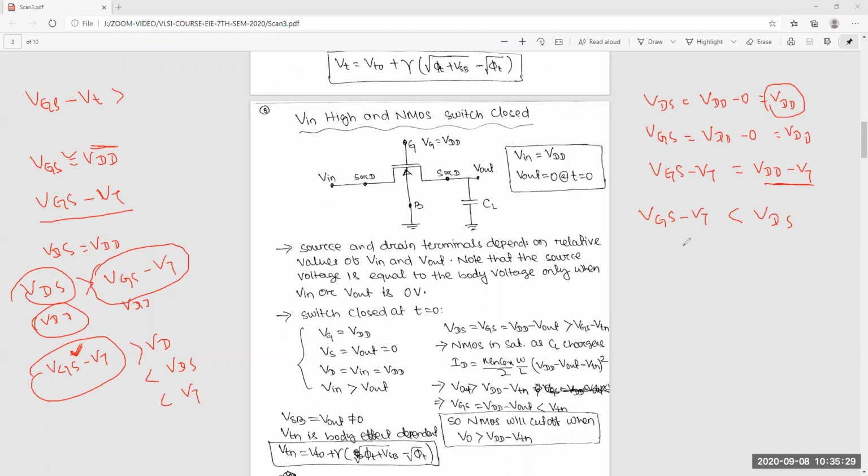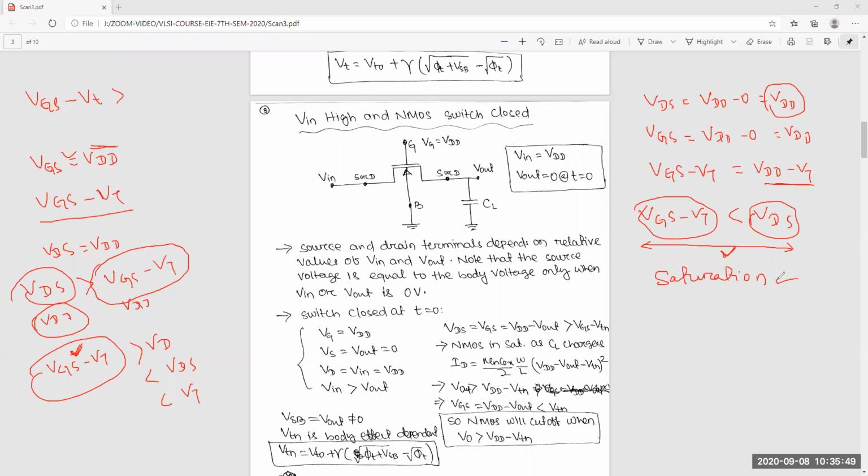Yes, sir. Okay. So now this equation fits for which region? For a transistor, if this is the equation, then we can say this is operating in which region? Saturation. Yes, this is in saturation.